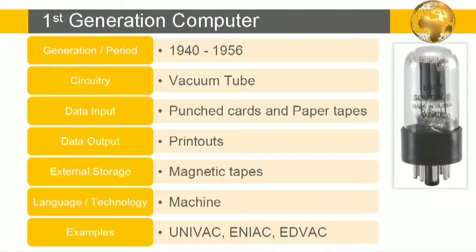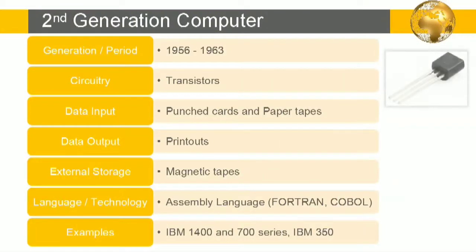Now let's see each generation one by one. Starting with first generation computer. The period was 1942 to 1956. The circuitry used was vacuum tube. The data input was in the form of punched cards and paper tapes. The data output was in the form of printouts only. There was no display. External storage devices are magnetic tapes. The language used was only the machine language, which was very tough for users to understand. UNIVAC, ENIAC, and EDVAC are the examples of first generation computer.